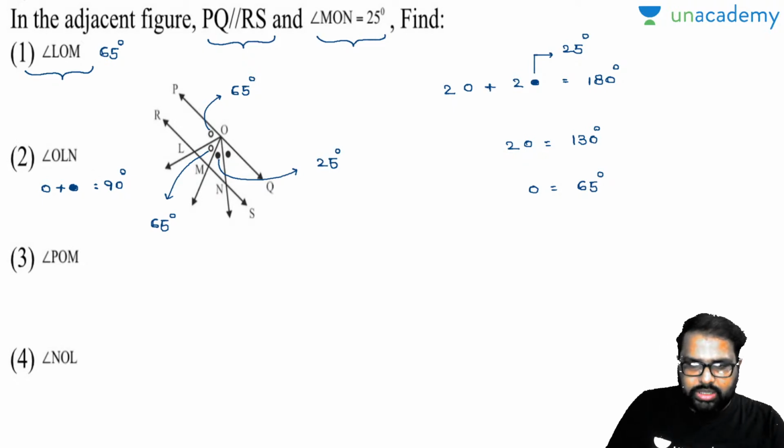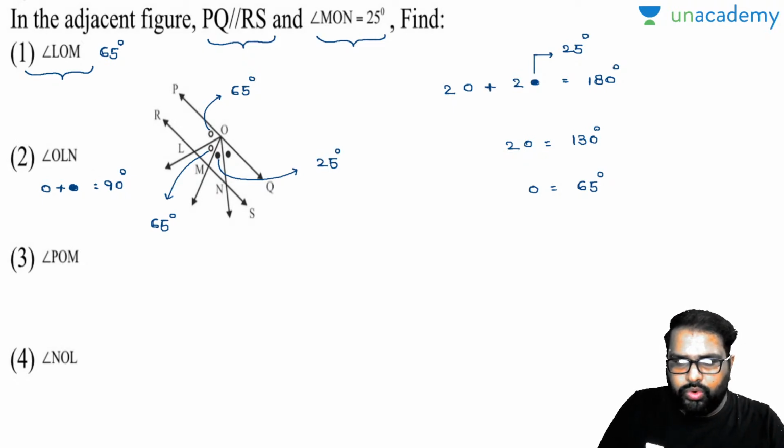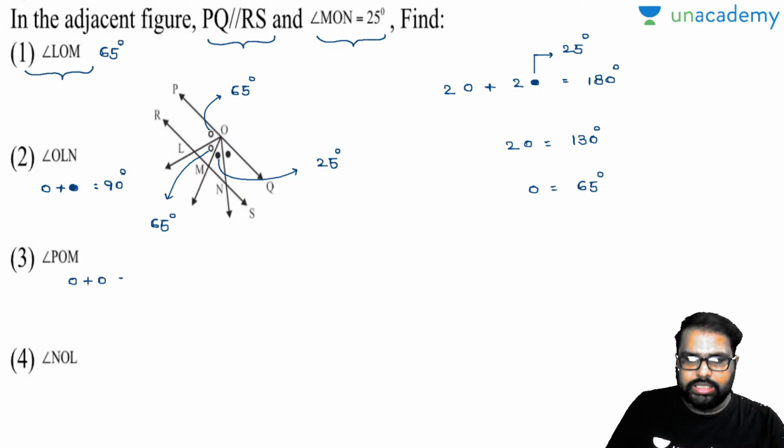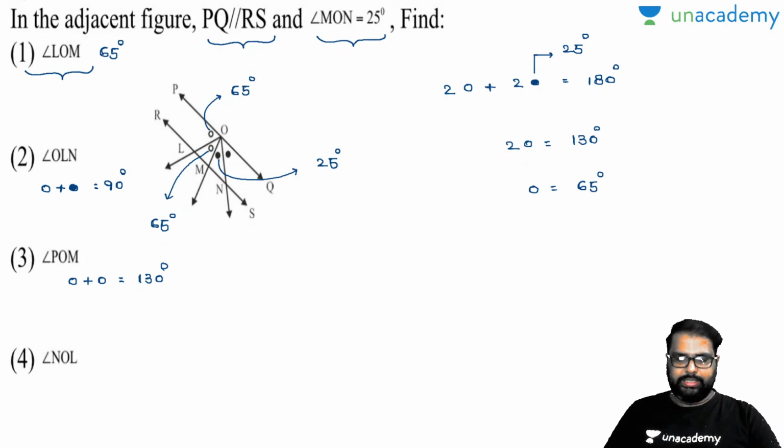Come to the next one. What is the next question asked? Angle POM. Now look, POM. POM is equal to, closely observe there, two plain dots. Am I right or wrong? So two plain dots is equal to how much? Is it 130 degrees? Observe the diagram there, you can easily answer there.